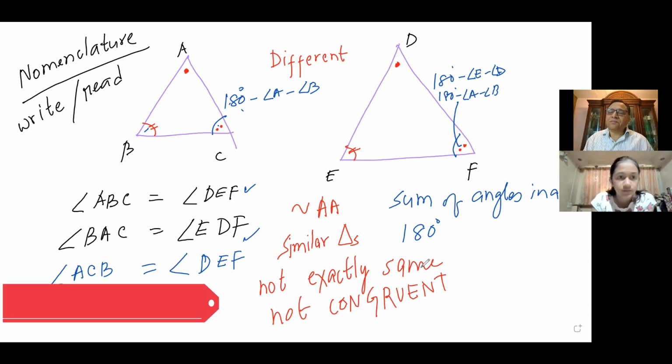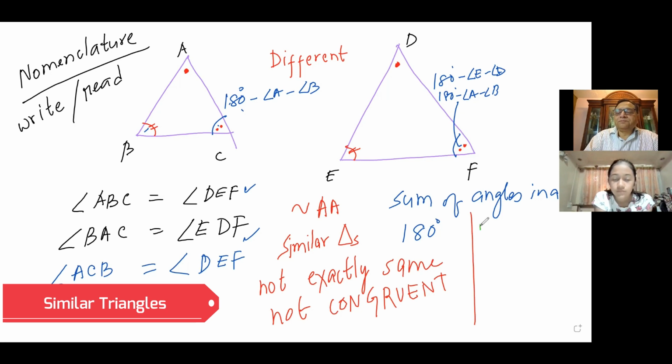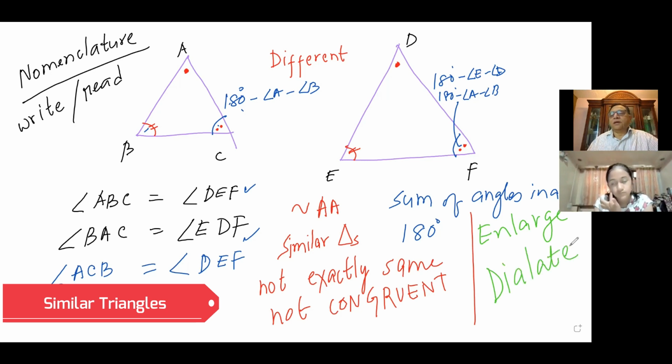If we are given that three angles are the same, or even two angles are the same, that means the third angle will be the same, correct? In that case, what do we have? We have similar triangles, right? It is like enlargement, like when you enlarge a figure, or when you dilate. When you make a smaller copy or a bigger copy, it is similar, but not exactly the same size. Same means same size also. Perfect. So what we learned just now, did you understand all this?